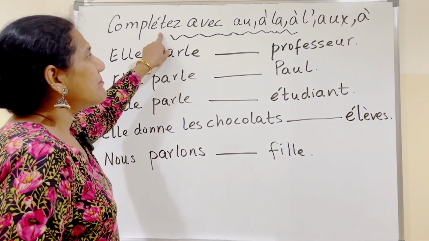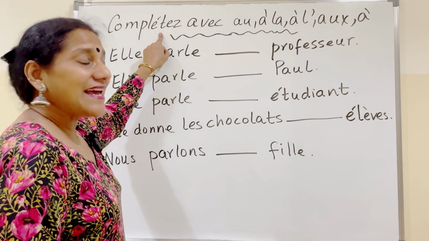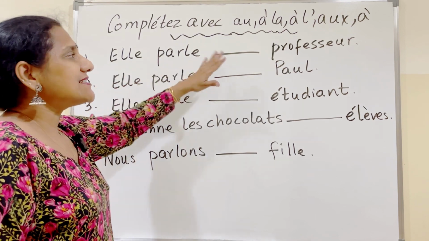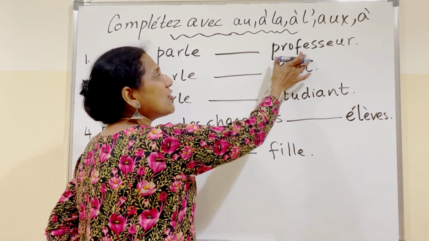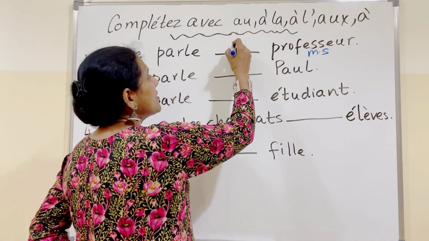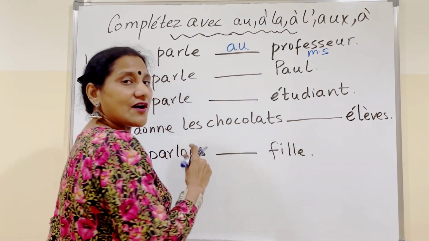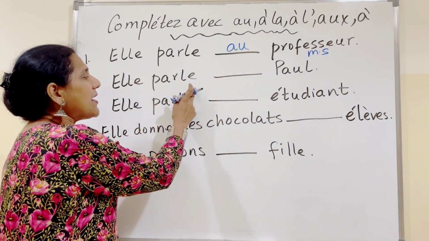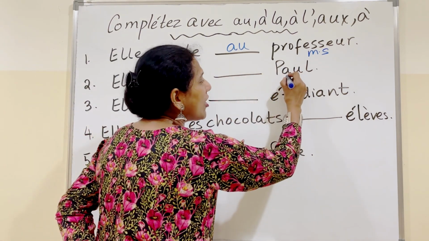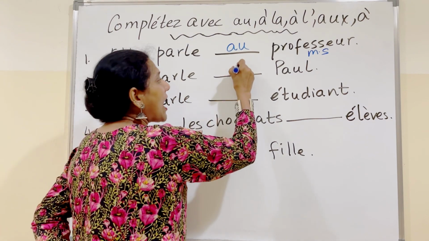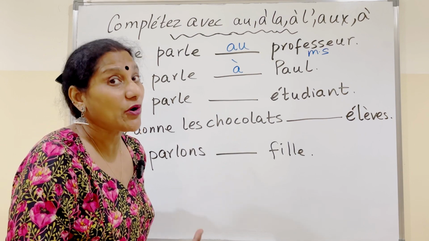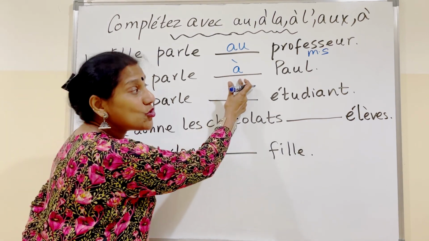So here it is, complétez avec au, à la, à l', aux or à. So, elle parle dash professeur. So look at the noun after the blank. Professeur is masculine and singular. Therefore, we use au professeur. Au professeur. Elle parle, I've taken the same example so that you understand. Dash Paul. Paul is a proper noun. So, à Paul. Who does she speak to? She speaks to Paul. We cannot say she speaks to the Paul. It has to be she speaks to Paul.